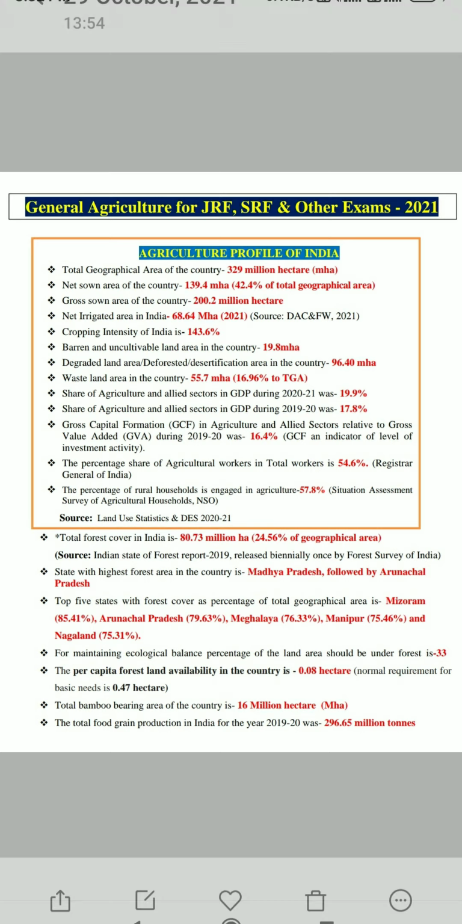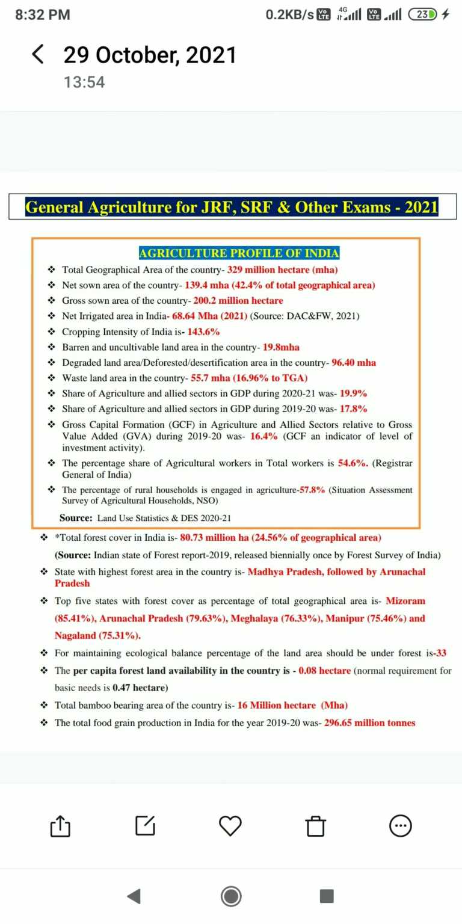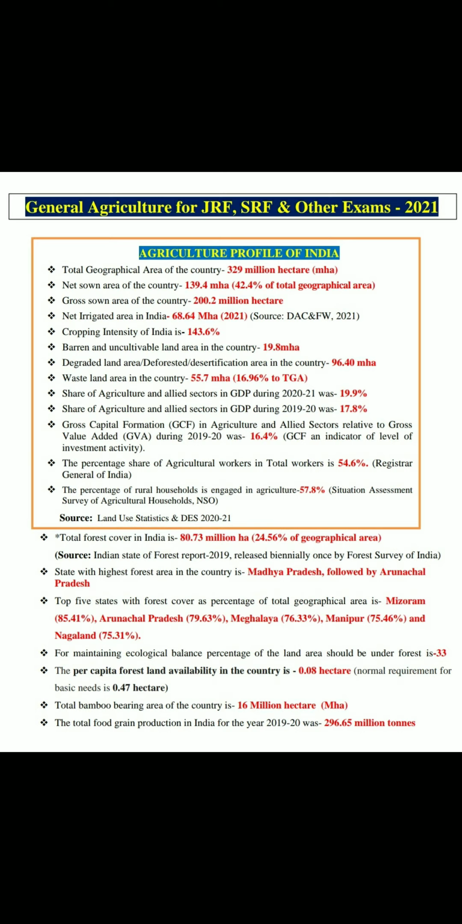Cropping intensity of India is an important bit for agronomy and other exams, for NET examination. Cropping intensity of India is 143.6%. Barren and uncultivable land area in the country is 19.8 million hectares. Degraded land, deforested or desertification area is 96.40 million hectares. Wasteland area in the country is 55.7 million hectares.